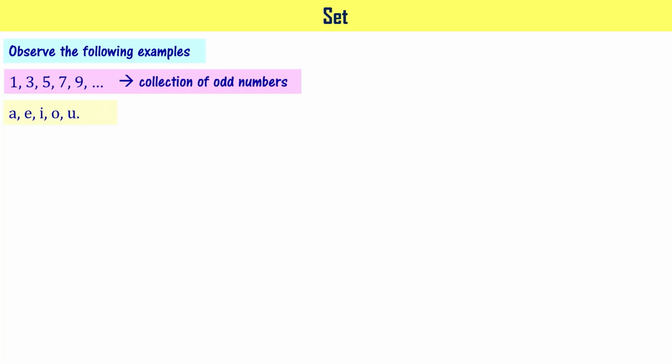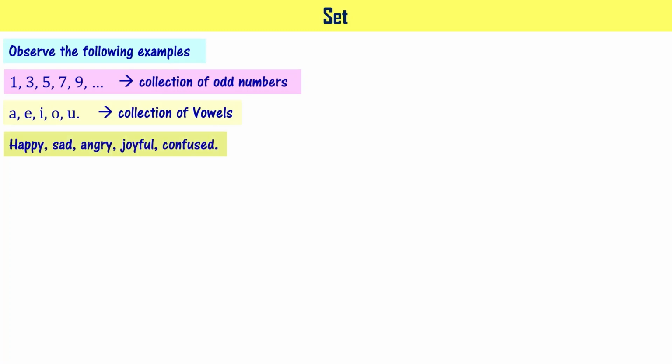Let's take another example. A, E, I, O, U. These are what? These are vowels, right? It means A, E, I, O, U is a collection of vowels in the English alphabet, right? Happy, sad, angry, joyful, confused. What are these? These are a collection of feelings of a person, right?